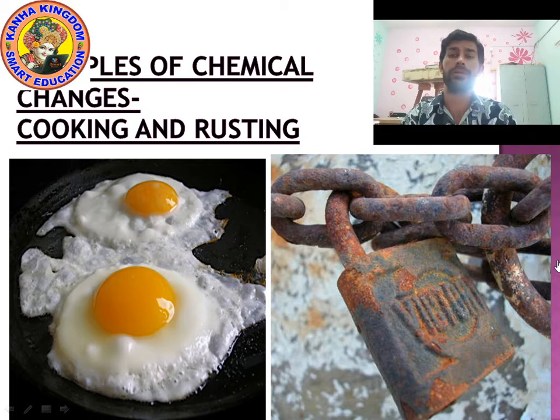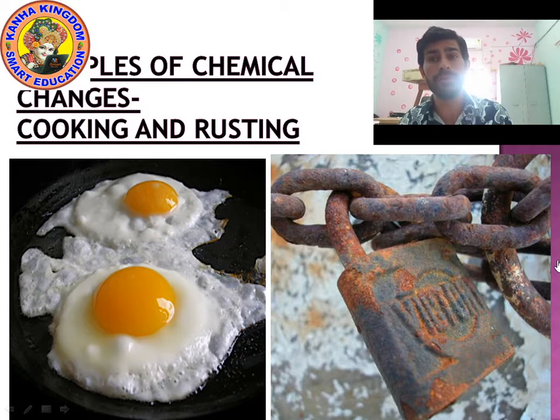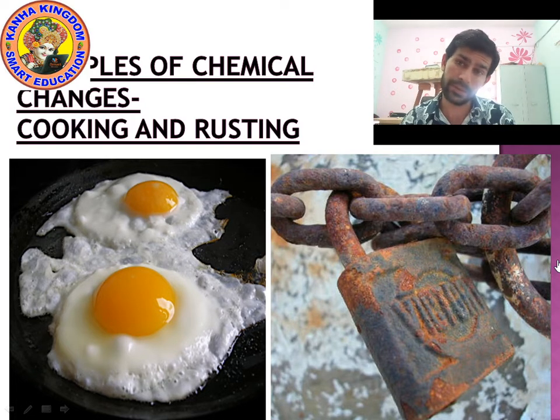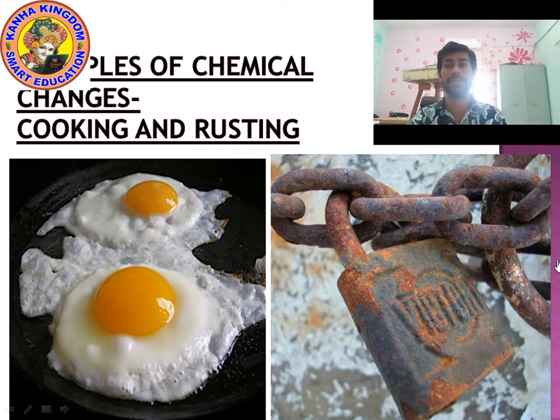Look at the first picture. Egg. The egg is changing into an omelette. It is a chemical change, because an omelette cannot be changed back into an egg.